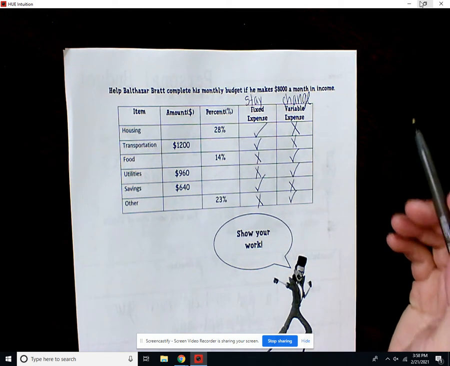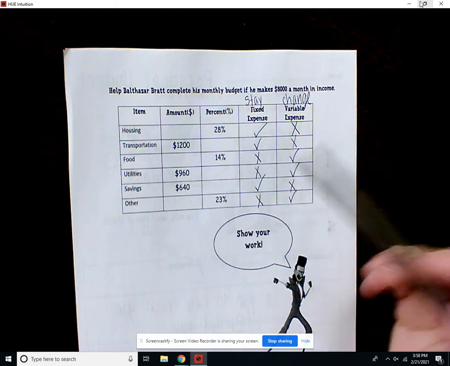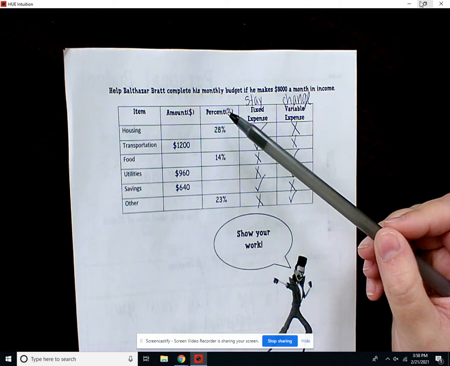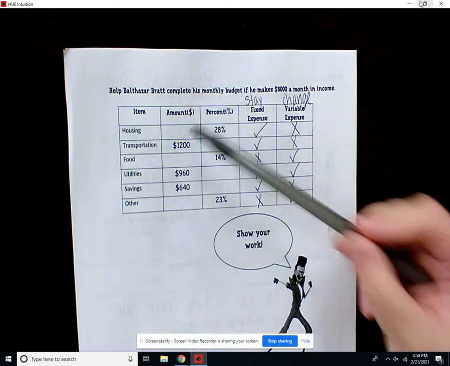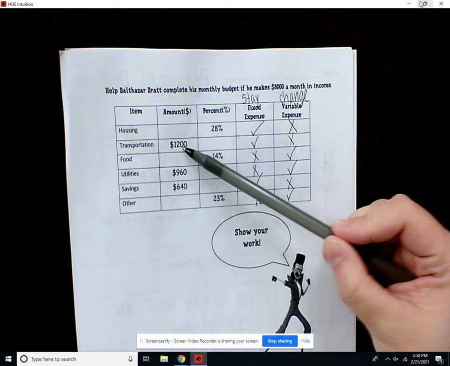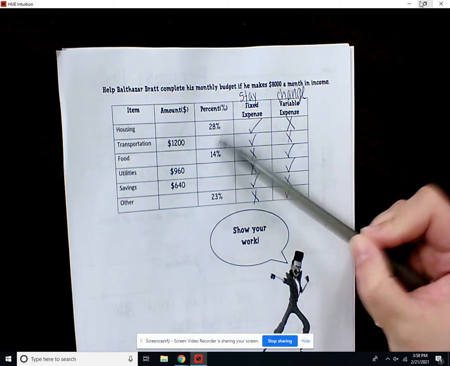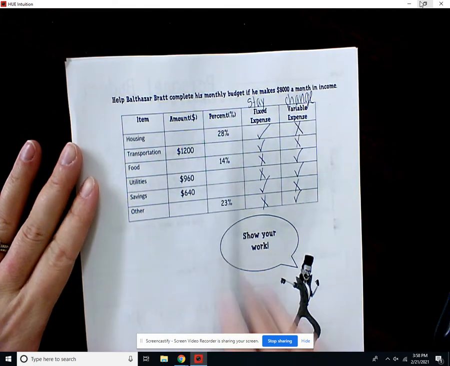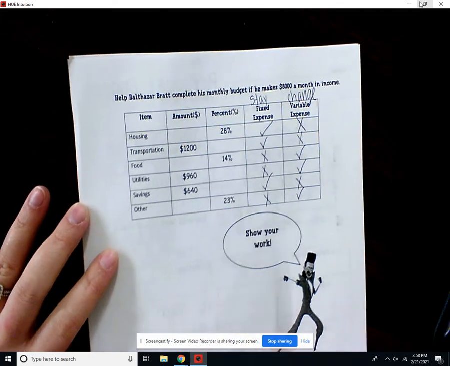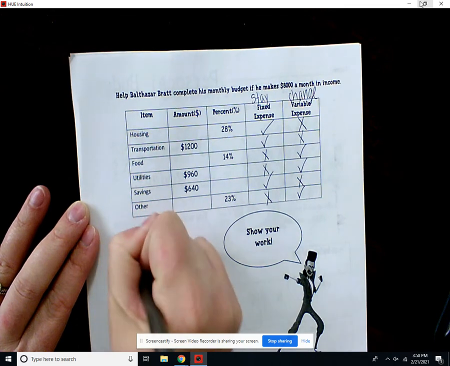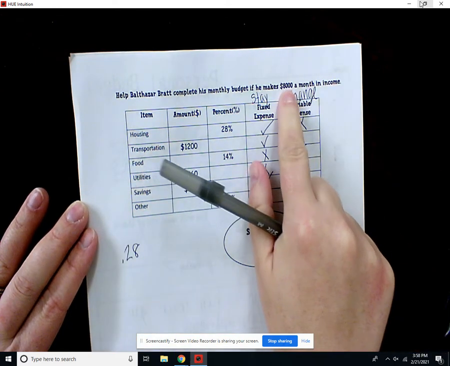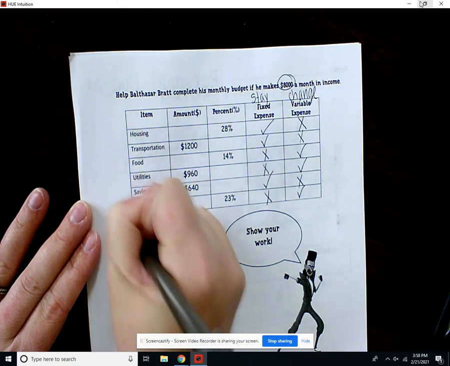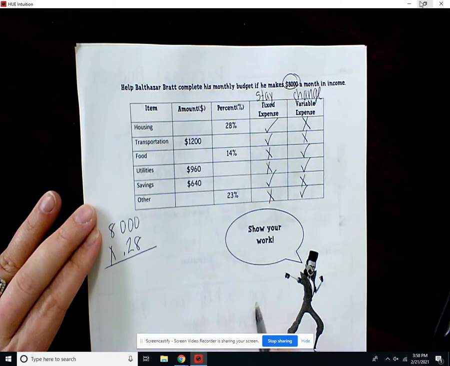All right, so how do we find our blanks? How do we find the money amount, and then how do we find the percentage? Let's look at finding the money amounts first, and then we'll go back and I'll tell you how to find the percentage. With finding the money amount, it's pretty easy. We're going to take our percent and change it to a decimal, so that's going to be 0.28. Then we're going to multiply it by how much she's going to use monthly, which is 8,000. So we'll do 8,000 times 0.28.